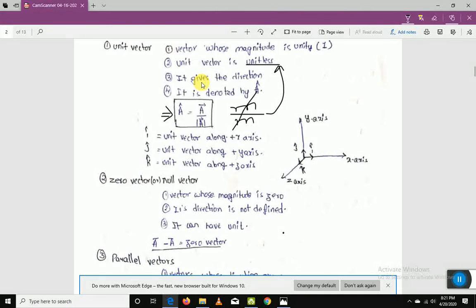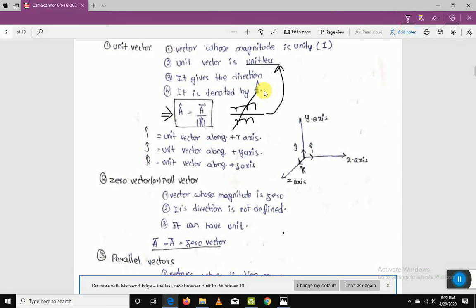Suppose I want 5 kgs, so I multiply 5 with that unit, 5 times that unit. In the same way, a unit vector is used to represent certain things in a particular direction. If I say kg, it's 1 kg, right? The magnitude over there is 1. In the same way, it shows a particular direction. By multiplying with some numerical value, that turns into the vector you are interested in.